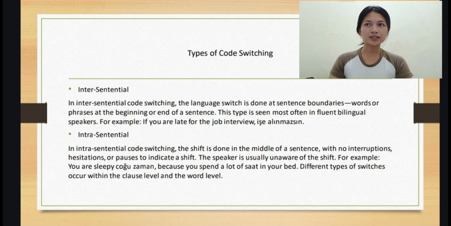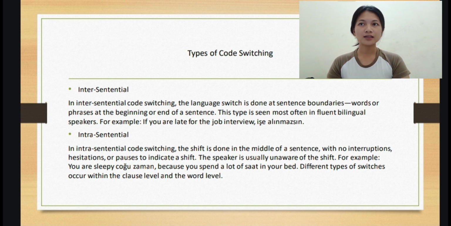Types of code switching. The first, intersentential. In intersentential code switching, the language switch is done at sentence boundaries, words, or phrases at the beginning or end of a sentence. This type is seen most often in fluent bilingual speakers. For example, if you are late for the job interview.